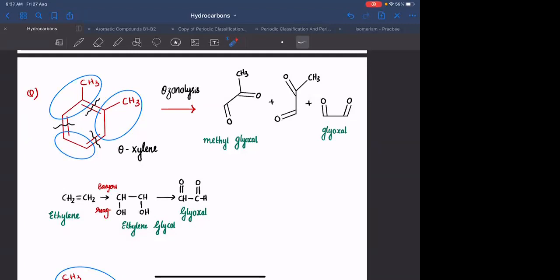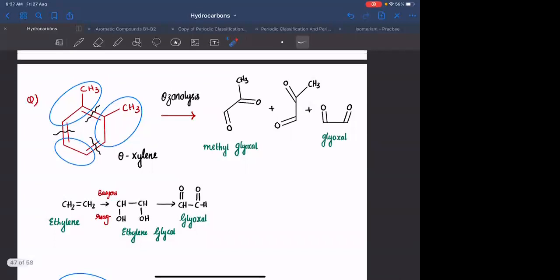Okay. I hope you can write the ozonolysis products. Wherever there is a double bond, you have to break it. Whenever you are breaking the double bond, for that carbon give double bond O. So here you will get a double bond O, here a double bond O, which will be giving me methyl glyoxal. Here also double bond O, again you will get methyl glyoxal. Here double bond O, you will be getting glyoxal. Any doubt?